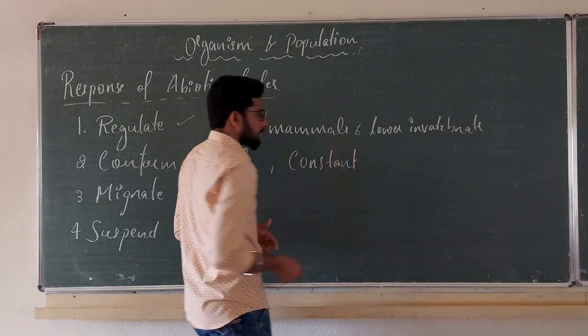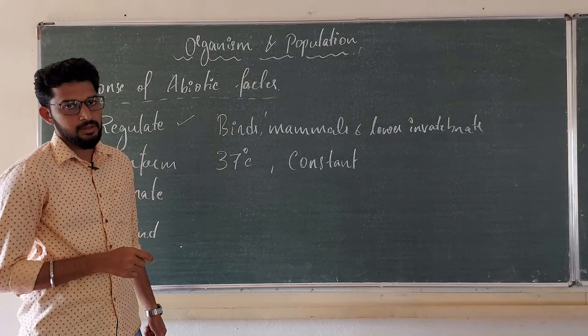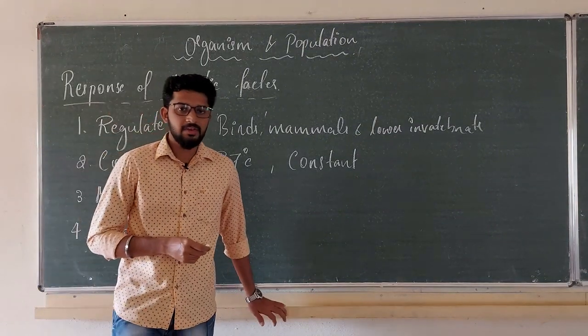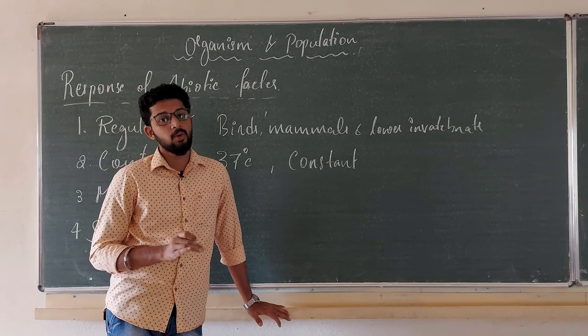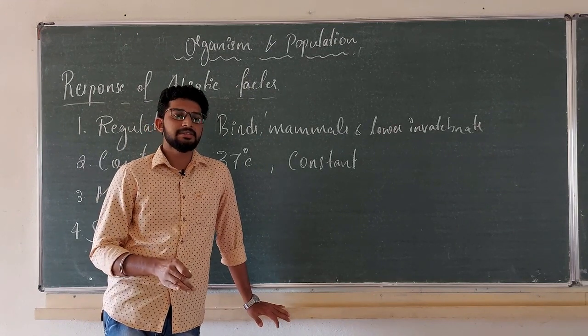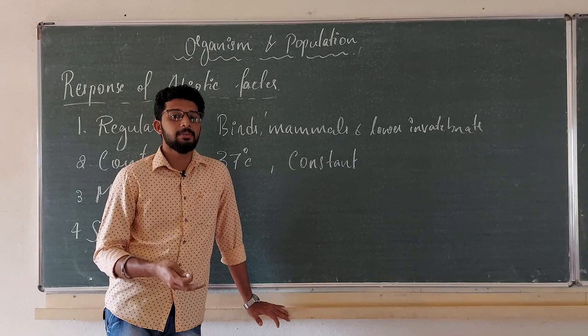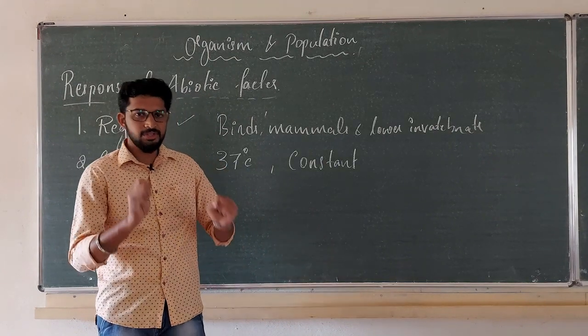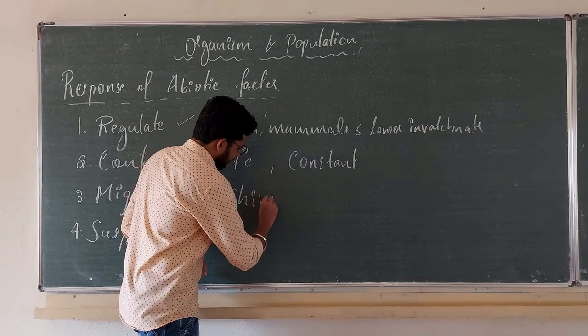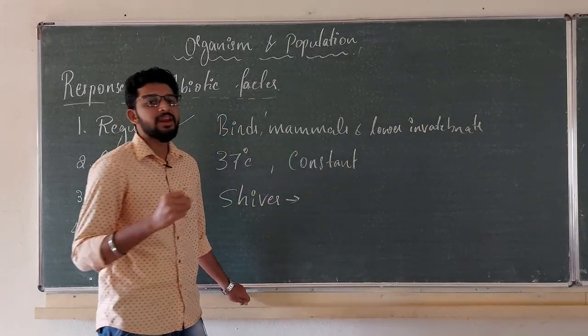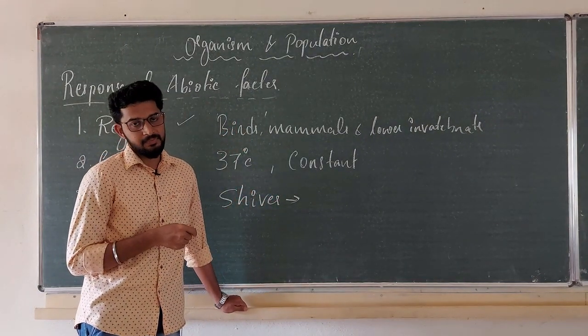Internal constant temperature, sweating. What about if our external or ambient temperature falls below 37 degree Celsius? What will happen? Okay, we start to shiver, right? Shivering is our own exercise carried out by the body.